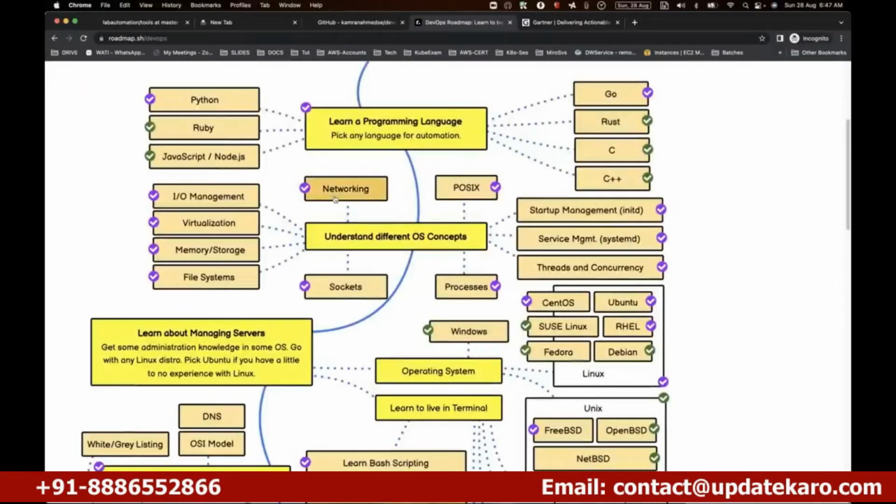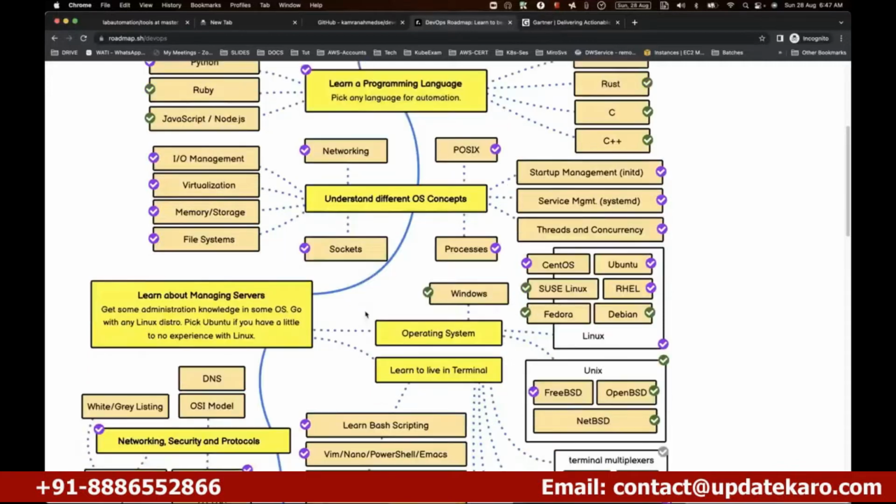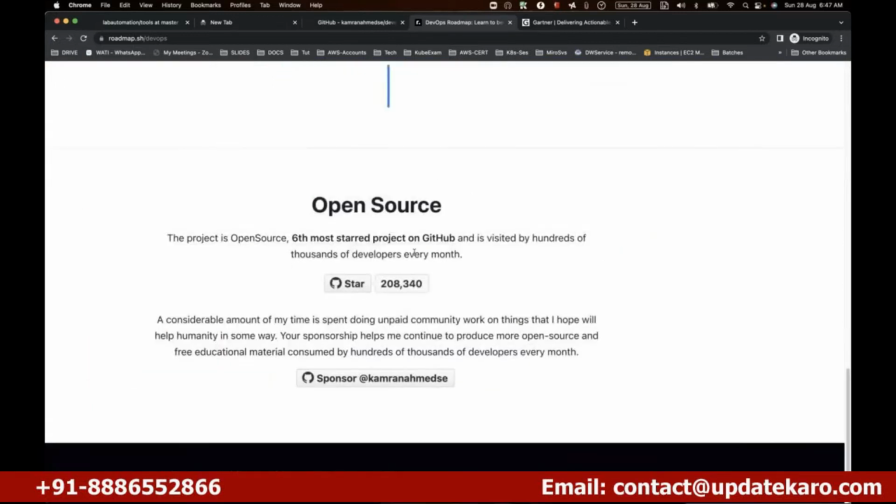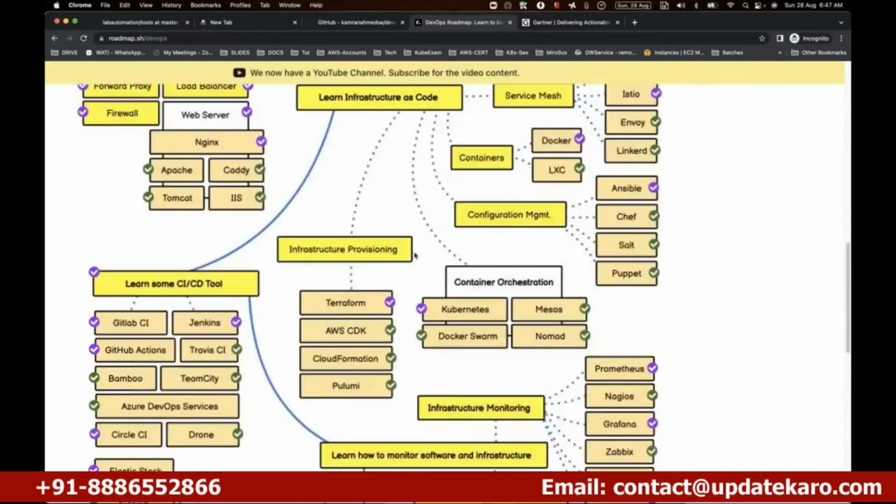All right, so if you look into the things, by the way, so here they're telling to start with the programming language. Maybe you can shift to the end also. It starts with the programming. Rather than that, you can shift to the end also. You can do that. That's okay. That is fine. But some language is needed.